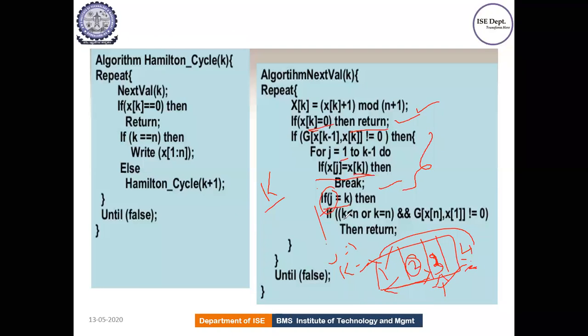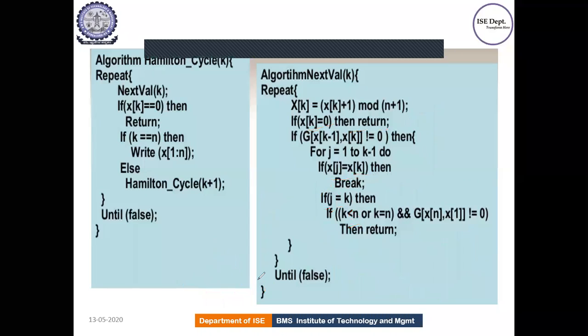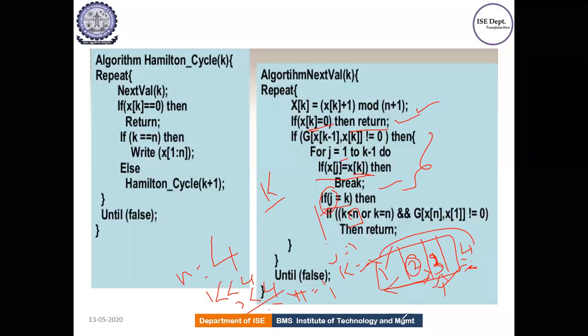So if k is less than n, what is n here? N is the number of vertices. In our example, we have considered n equal to 4 vertices, correct? So what we are checking is whether k is less than n. For example, if we are dealing with vertex 3, it is less than 4. If we get 4, 4 is equal to 4, which means we are at the last vertex. So what we are checking here is g of x of n, comma x of 1. X of n is what? The last vertex. X of 1 is what? The first vertex.